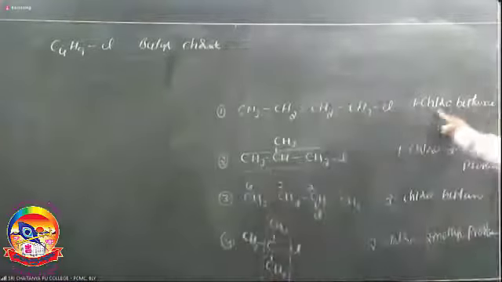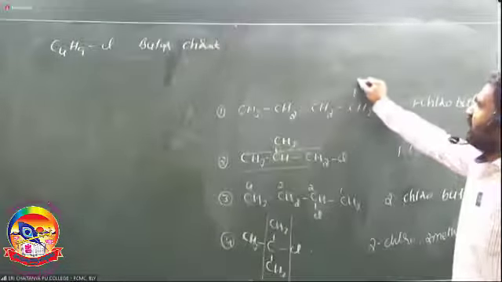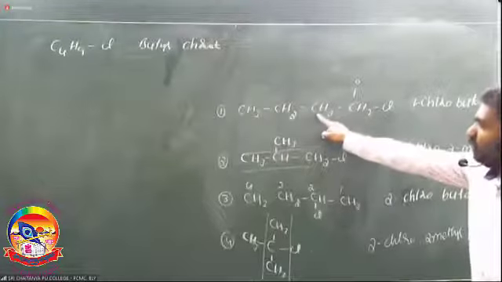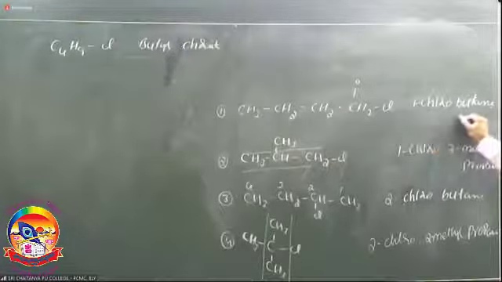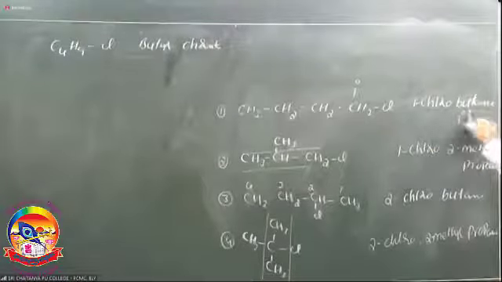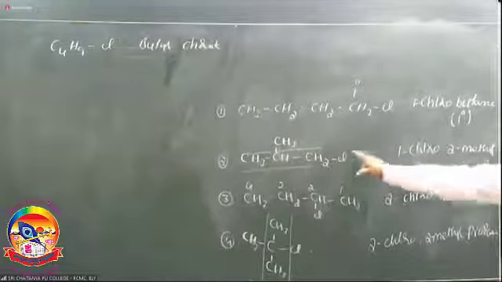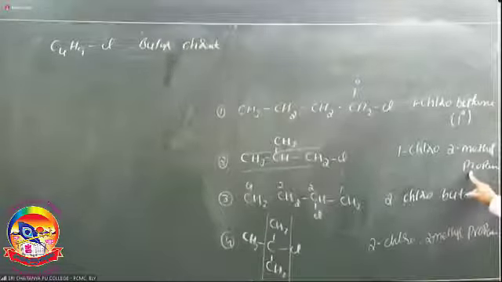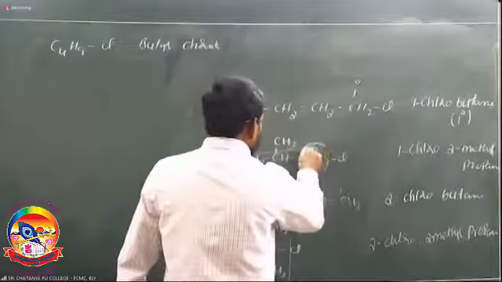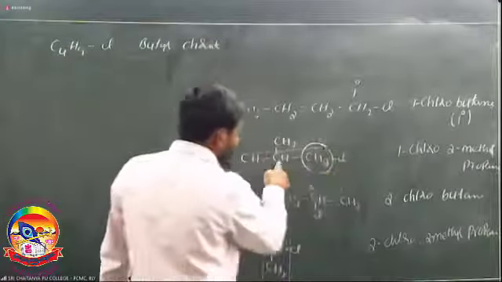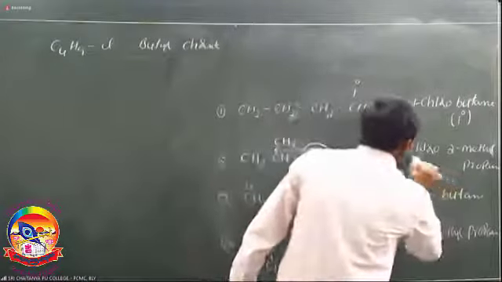Take the first one, 1-chlorobutane. Here chlorine is attached with a primary carbon because it is attached to only one other carbon. So 1-chlorobutane is a primary alkyl halide. Next, 1-chloro-2-methylpropane, whose common name is isobutyl chloride. Chlorine is attached with this carbon, which is also a primary carbon. So 1-chloro-2-methylpropane is also a primary alkyl halide.